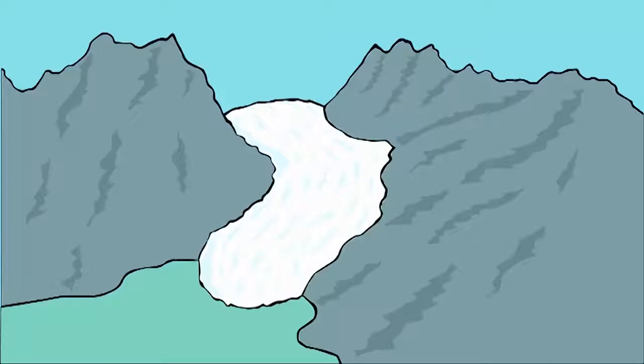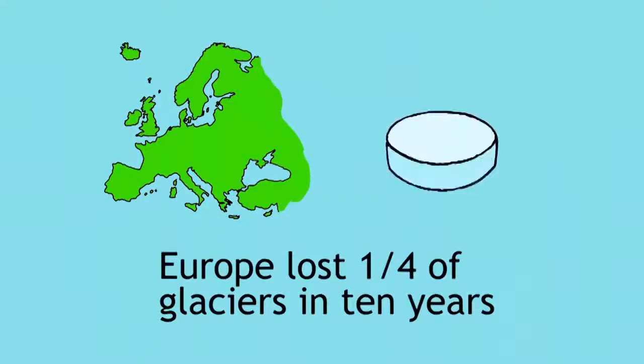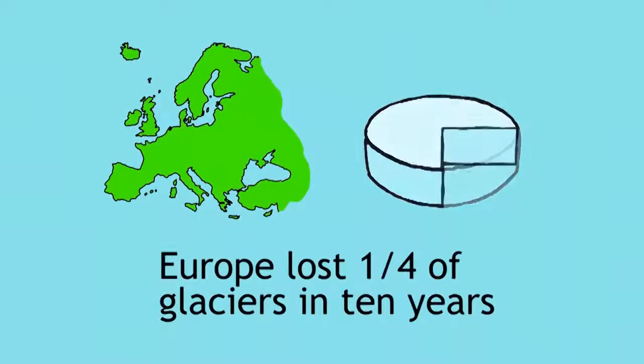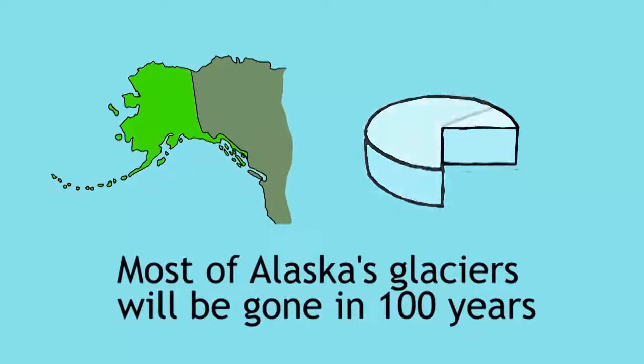Melting ice. Glaciers in mountains around the world are melting back. Europe's glaciers are thought to have lost around a quarter of their mass in the first decade of the 21st century. Almost all of Alaska's 2,000 glaciers are set to disappear by the end of the 21st century.